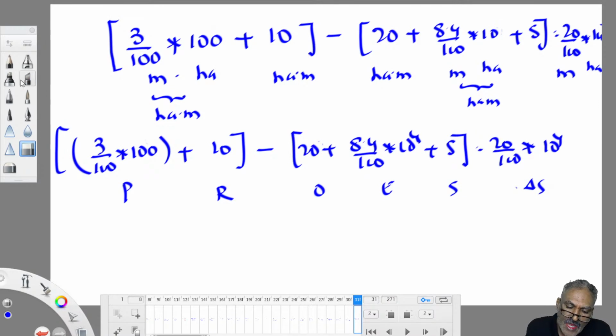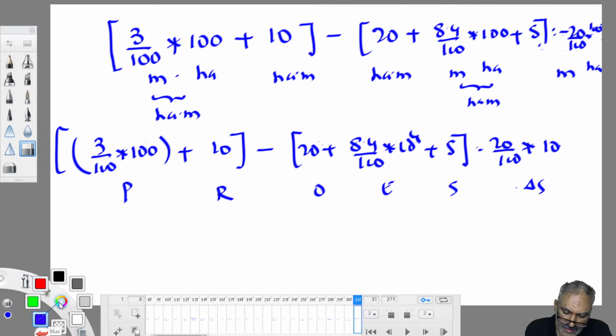See, now you should be careful regarding the units. If you are a little complacent, you will go wrong. See, now I am a little complacent, I have gone wrong. Minus, no, this is minus. That is also important. Minus 20 by 100 into 100. This is also 100.